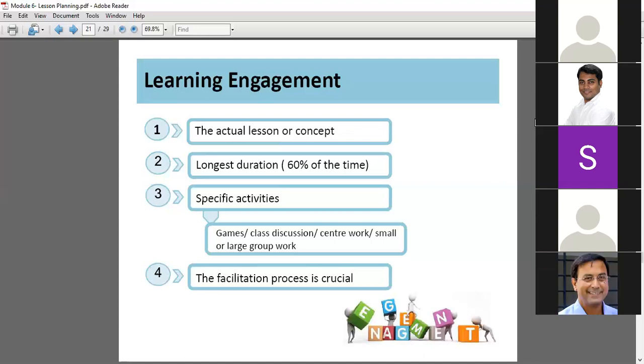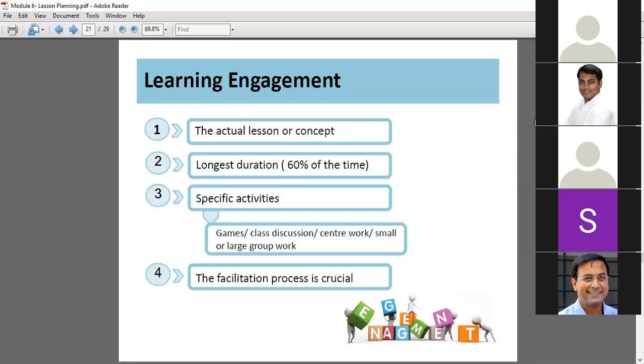Let me just quote an education quote which you must all have heard. The best teachers are those who show you where to look, but don't tell you what to see. So teachers, when you are spoon feeding, you are actually telling them what to see. But the facilitator will just be trying to probe the child in that direction, and the child will be doing the learning on his own. Clear, everyone? Yes, sir.